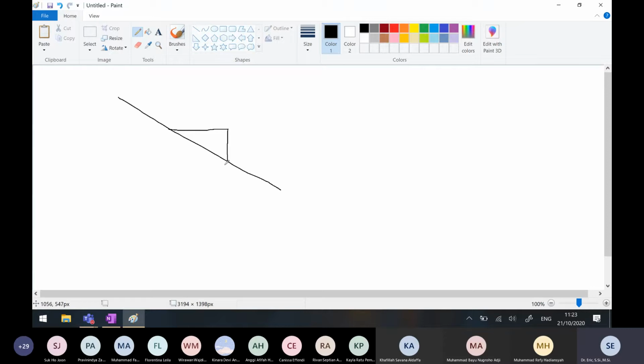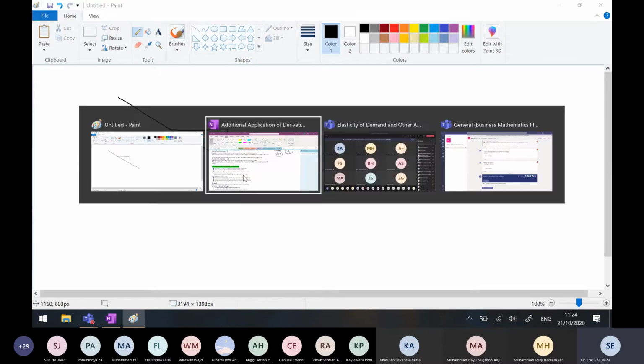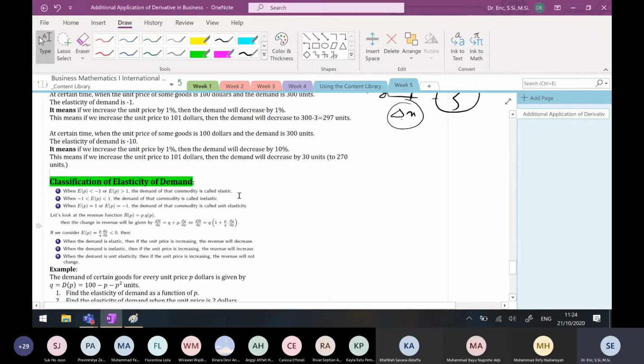Are there any conditions in the market such that if we increase the unit price, the demand will go up? I don't know. But in general, EP is negative. If you increase the unit price, the demand will drop.